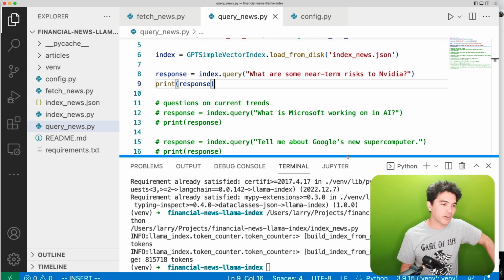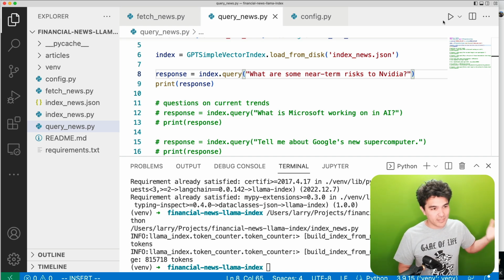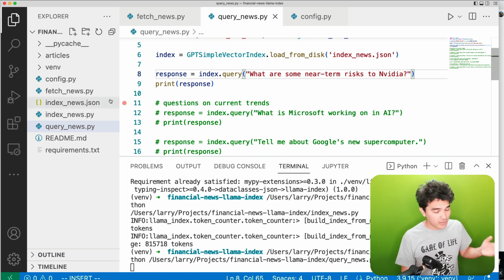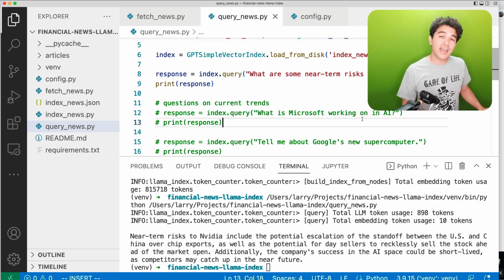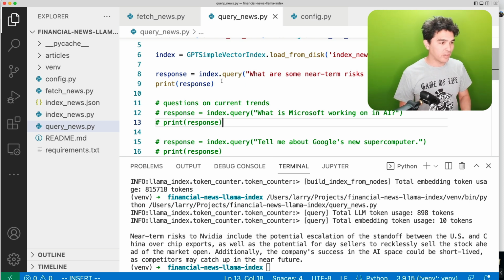I had a fairly large NVIDIA position, and I was like, should I get rid of this and book the gain? So let's just see if there's any near-term risks based on the news I just fetched a few minutes ago. And the near-term risks it gave are potential escalation of the standoff between US and China over chip exports, looks like short sellers, and then also the company's success in AI space could be short-lived as competition heats up in the near future. So NVIDIA's had this huge lead, but there's other competitors.